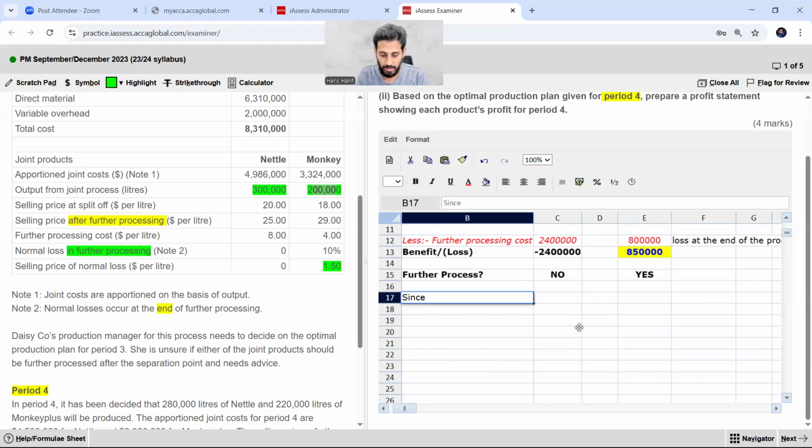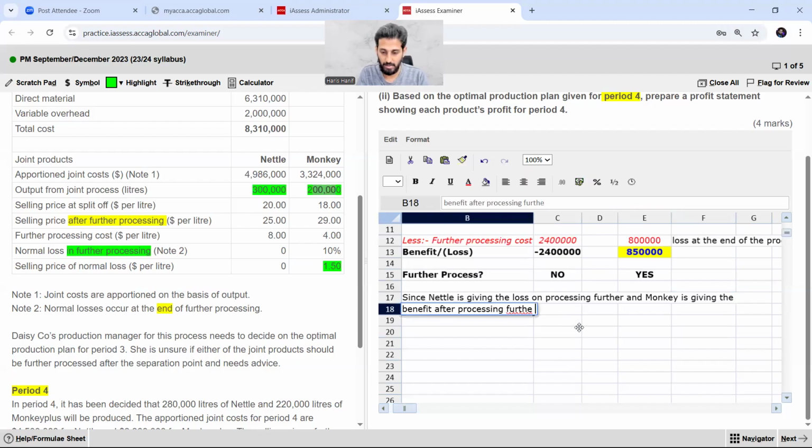So since Nettle is giving the loss on processing further and Monkey is giving the benefit after processing further, Monkey should be processed further as Monkey plus, right?